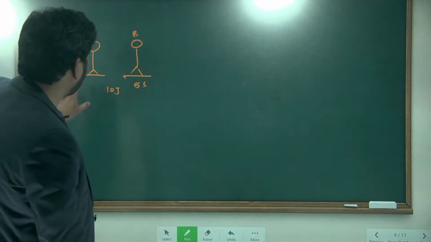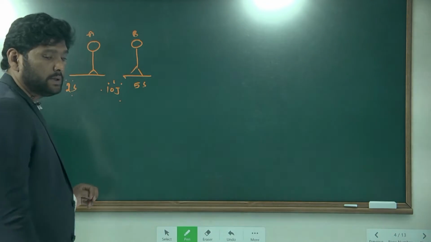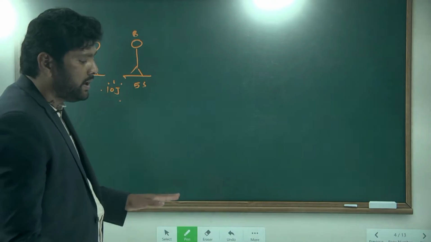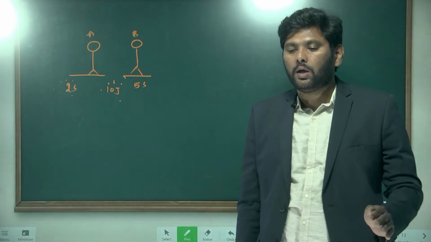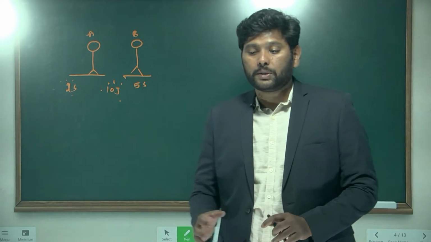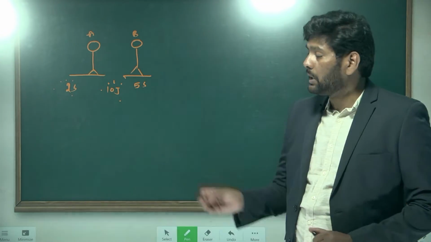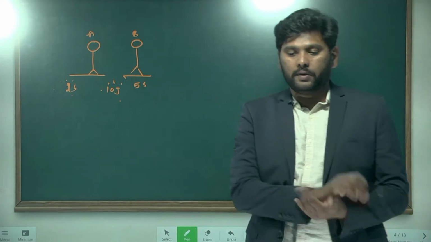Why so? Here the same work done, 10 joules, was performed in less time. Whenever you talk about power, you are supposed to compare with time. That is nothing but the rate of doing work.